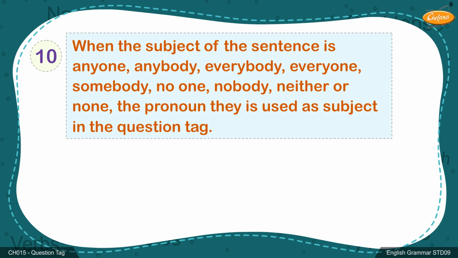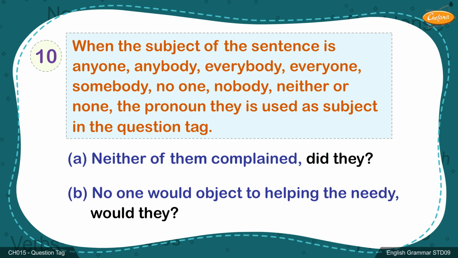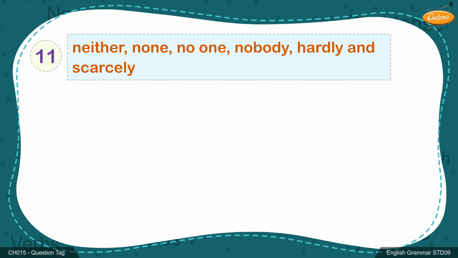10. When the subject of the sentence is anyone, anybody, everybody, everyone, somebody, no one, nobody, neither or none, the pronoun they is used as subject in the question tag. Example A. Neither of them complained, did they? B. No one would object to helping the needy, would they?